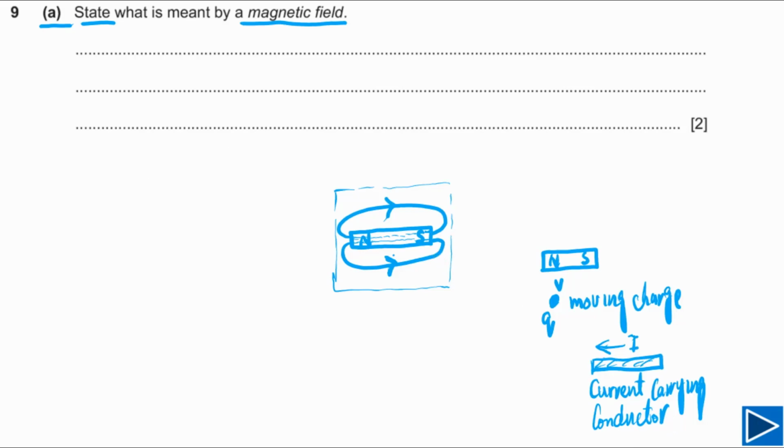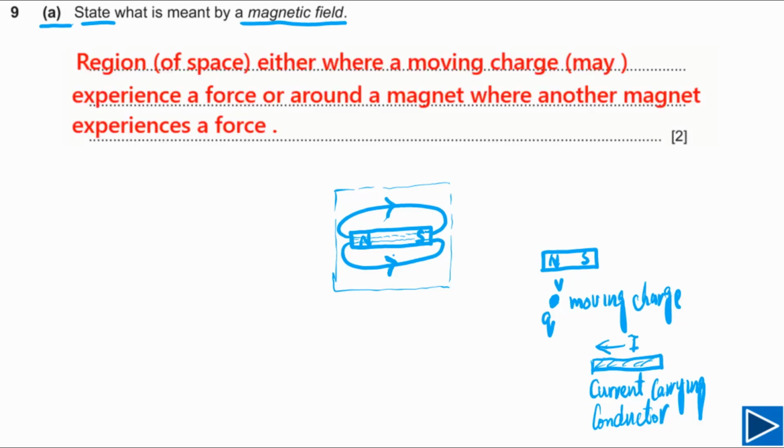Now let me explain how to write your answer. You can simply say region of space. Even if you simply say region and don't say space, that's okay. You can say region of space where a moving charge may experience force, because if the moving charge is moving parallel to the magnetic field, it will not experience force. That's the reason we say may experience.